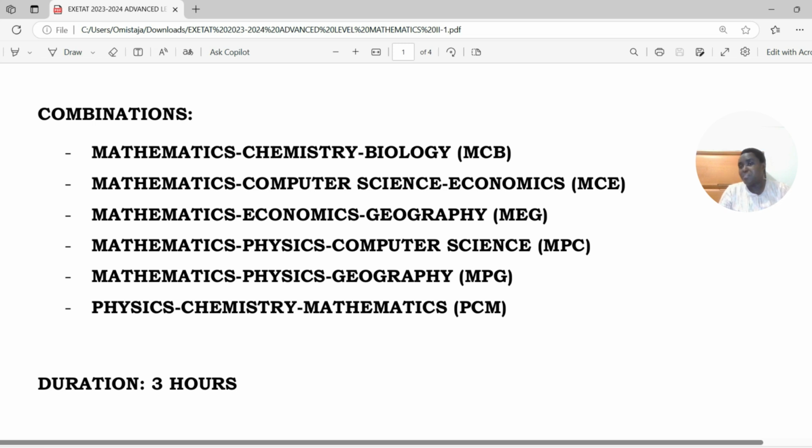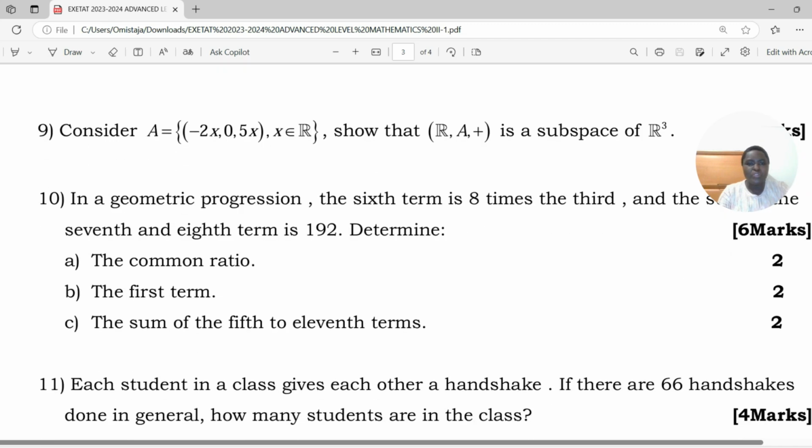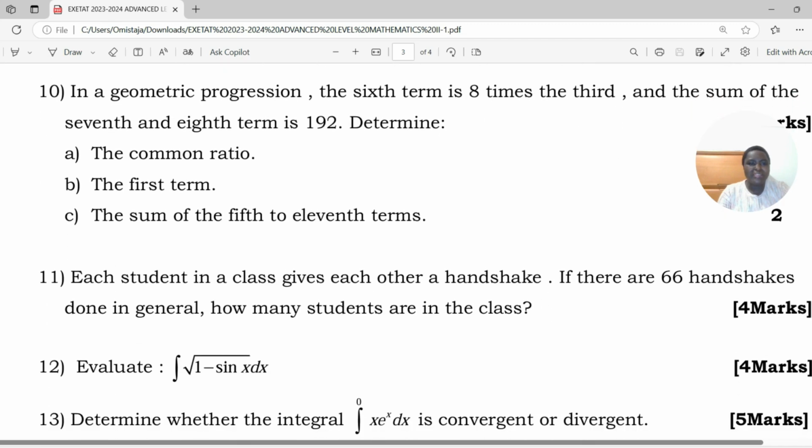So I hope these solutions are going to be useful for many students who are preparing for their examination this year. If you know someone who is preparing for his exam, let them know that we are solving these questions. In today's video, I'm solving question number 10 to question number 15 if I happen to have time.